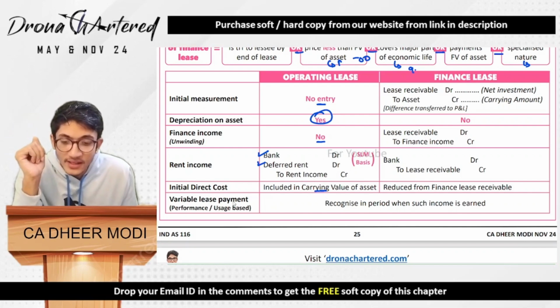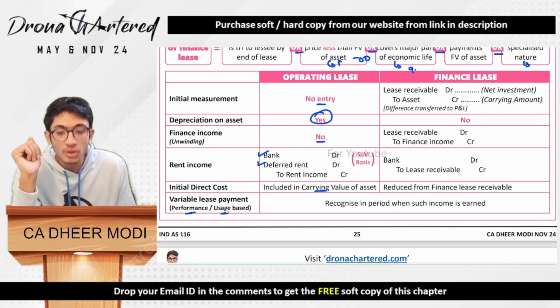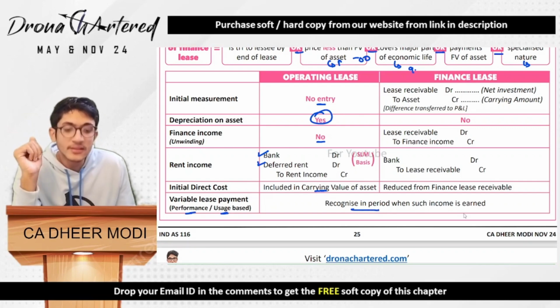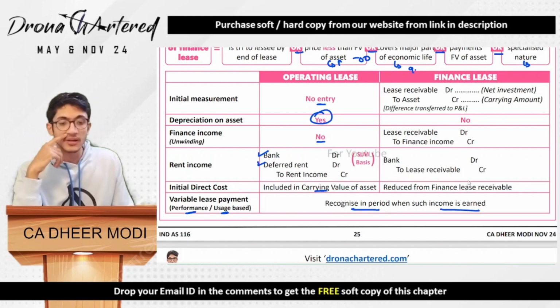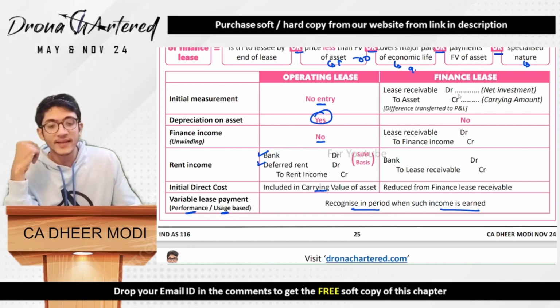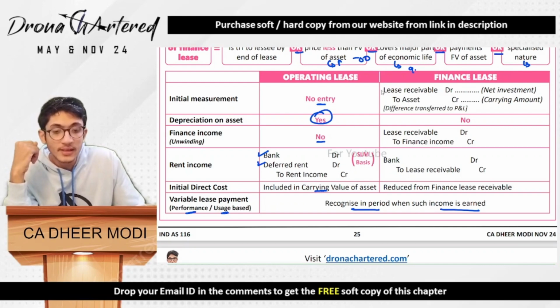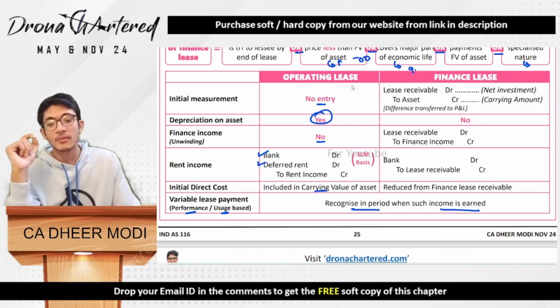And last is any variable lease payment, that is either performance or usage based, will be recognized in the period in which such income is earned. Great. Now next is coming to finance lease. So finance lease will be lease receivable to asset. Now what is the difference?